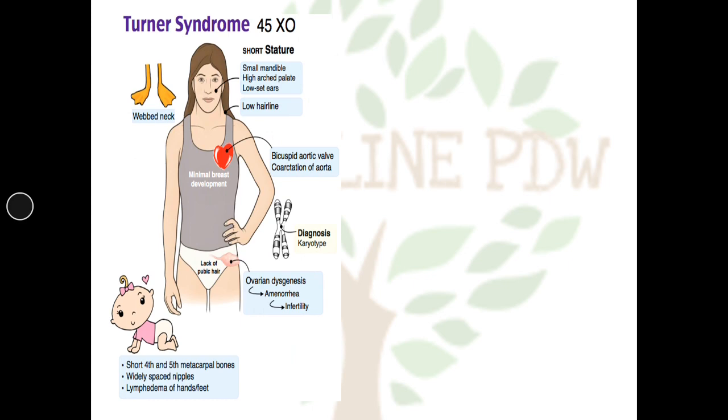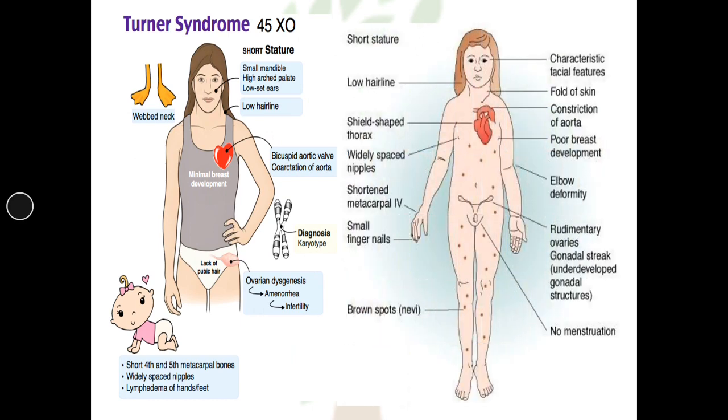So here you can see the morphology of the individual suffering from Turner syndrome. You can see they have a low hairline, shield-shaped thorax. Then they show small fingernails and brown spots all over the body.